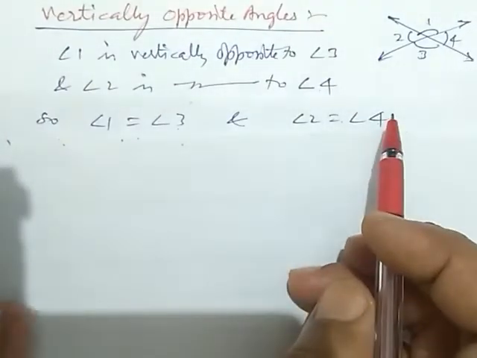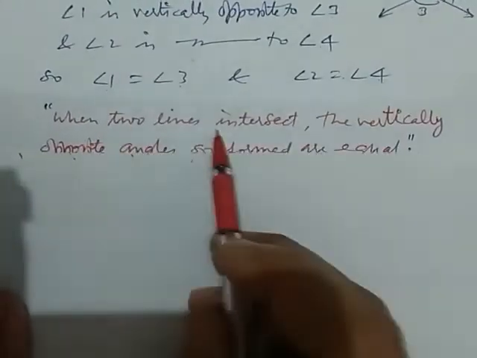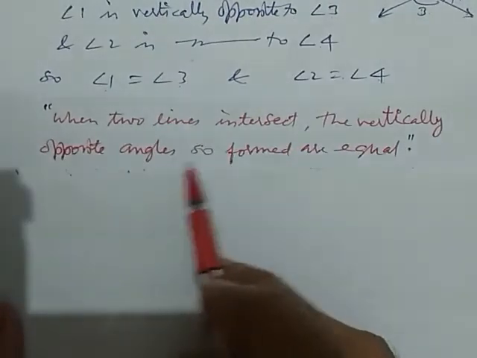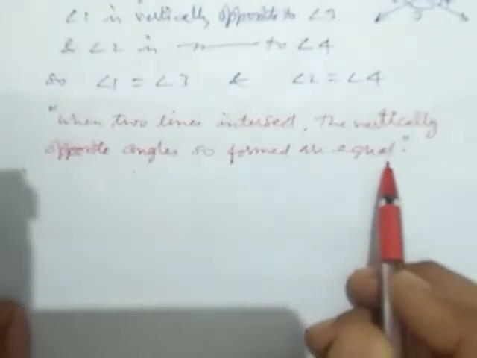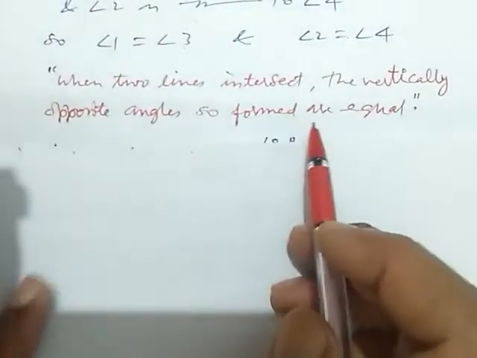Why so? Now we check. When two lines intersect, the vertically opposite angles so formed are equal. This is our conclusion. But why can we say this? Now we take